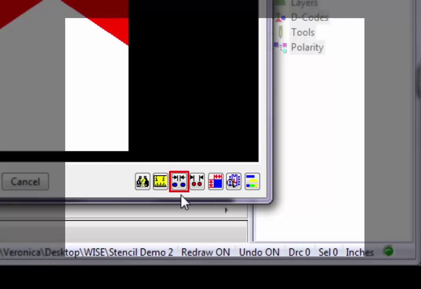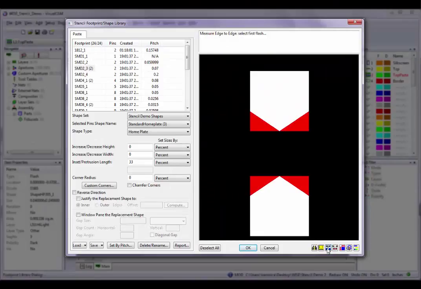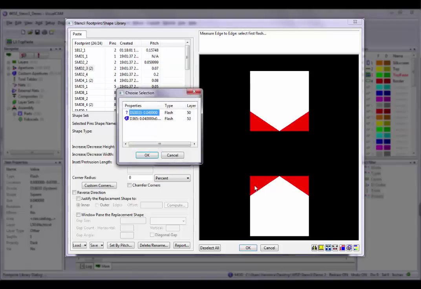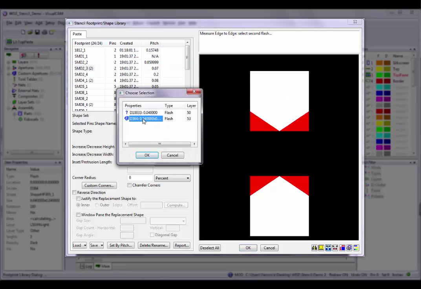The Edge-to-Edge button measures the minimum distance between the two items from their closest edges. Left-click on the Edge-to-Edge button, and again you will see a prompt above the preview window asking you to select the first flash. Left-click on the item from which you want to measure. Again, if more than one item is at the selected location, a Choose Selection dialog box appears where you can select your desired item. Left-click on the item to which you want to measure.